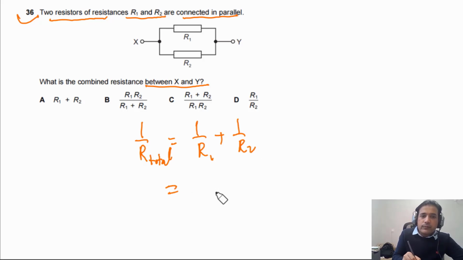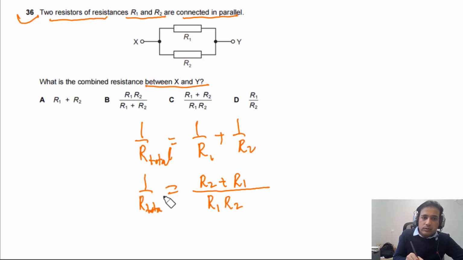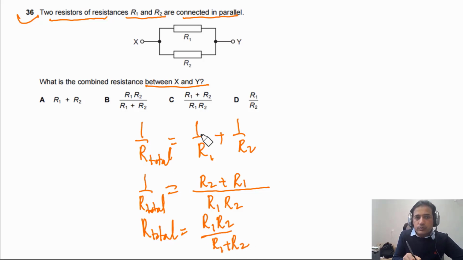So first of all, we can take LCM. So this will be 1 times R. So if you divide R1, R2 by R1, we get this R. And here we will get 1. So this is 1 over R total. So the R total, if you just flip this one, R total should be equal to R1 times R2 divided by R1 plus R2. So the answer for this question should be B. So this is the answer.